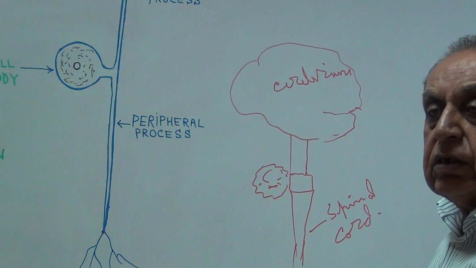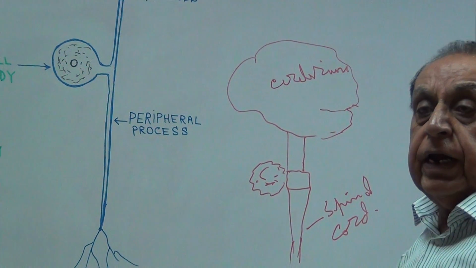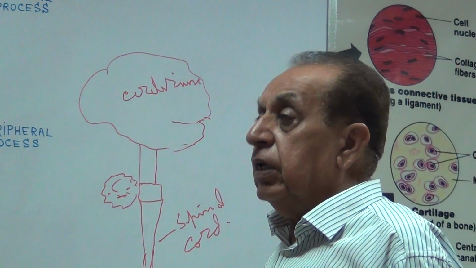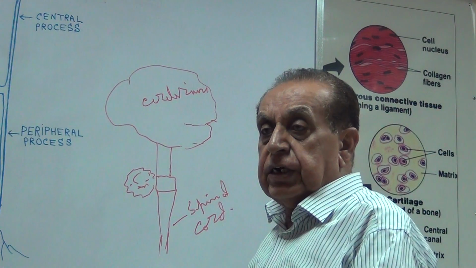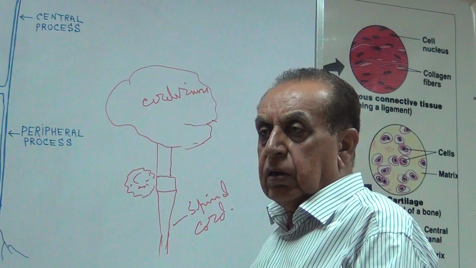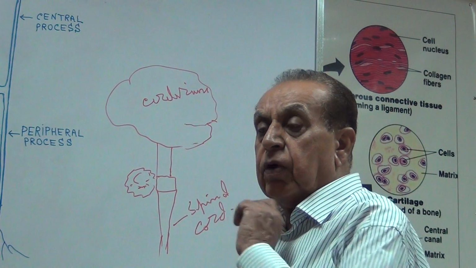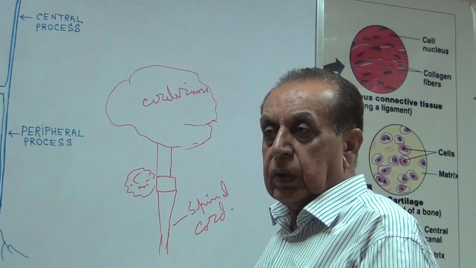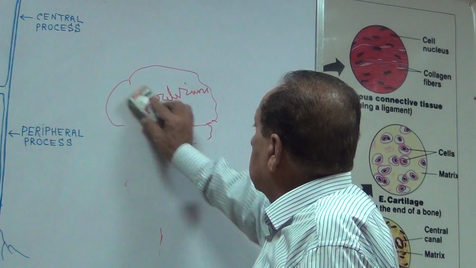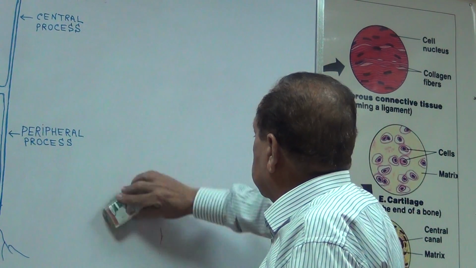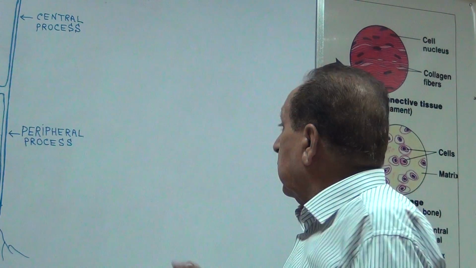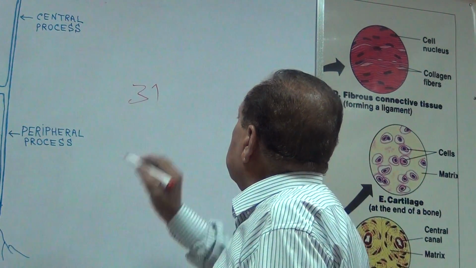So the central nervous system contains brain and spinal cord, while the peripheral nervous system contains 12 pairs of cranial nerves. These cranial nerves arise from the brain, and it also contains 31 pairs of peripheral nerves.